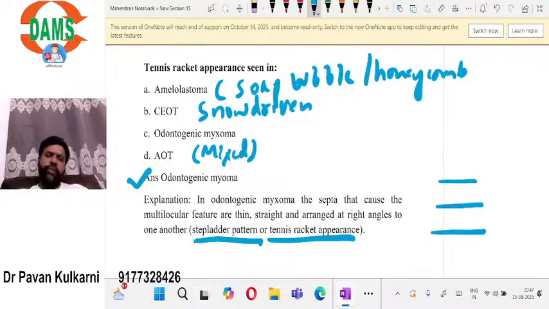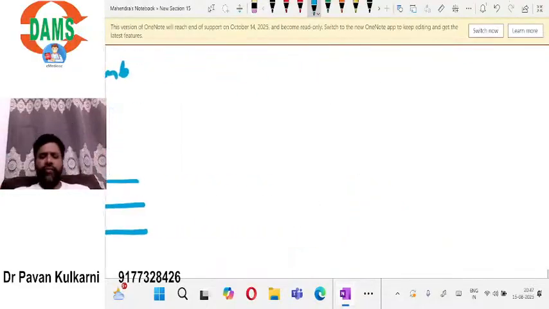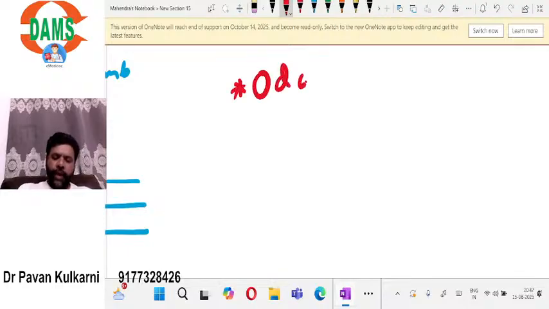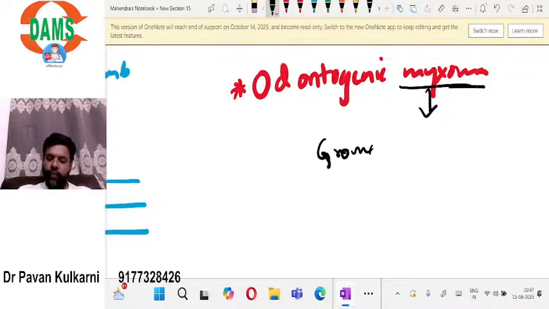Remember one more thing as we are discussing odontogenic myxoma. First of all, I just want to tell you one important point: why is this odontogenic myxoma so aggressive? Because this myxoma has a ground substance called hyaluronic acid.